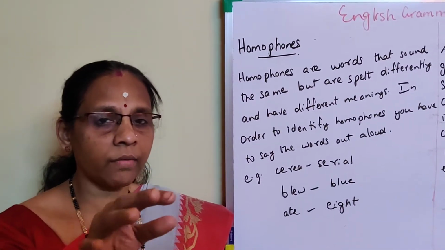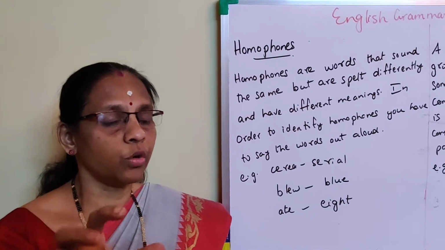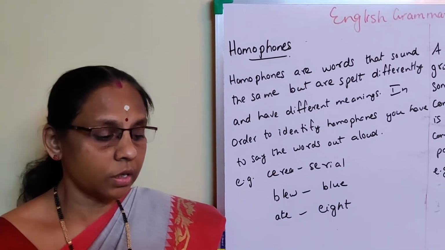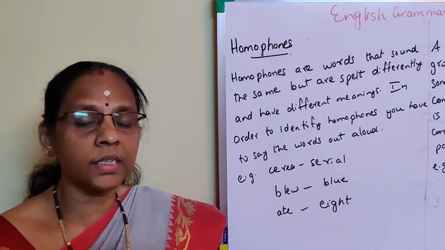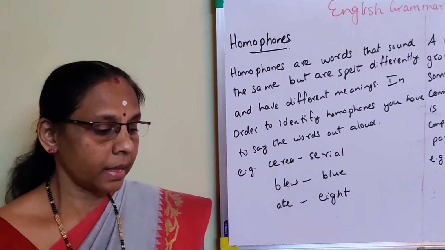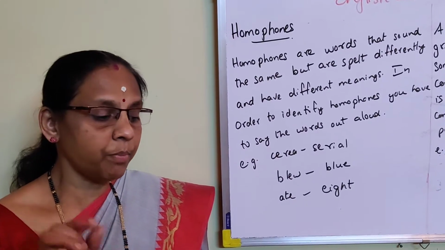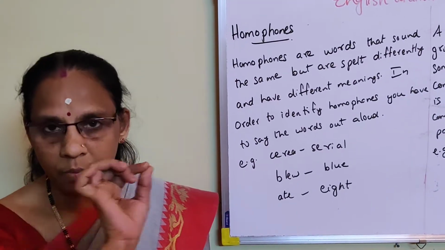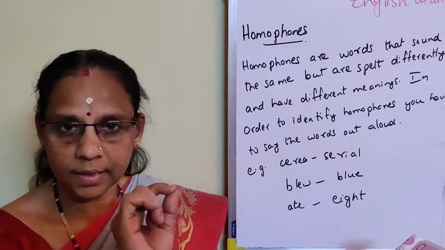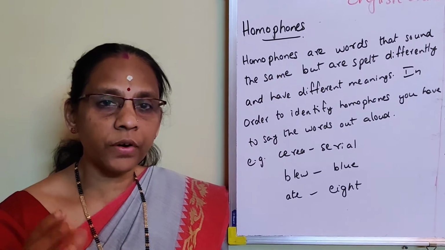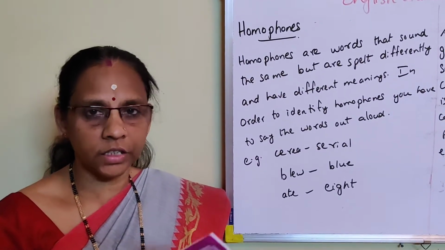So again, I will have a recap of what I explained to you. Conjunction means words used to join phrases, clauses, sentences. Understood? An example also I told you: the boy was unhappy because he had lost his book. Because, joining two sentences, underline, that is conjunction, which joins a word, phrase, clause, sentence.